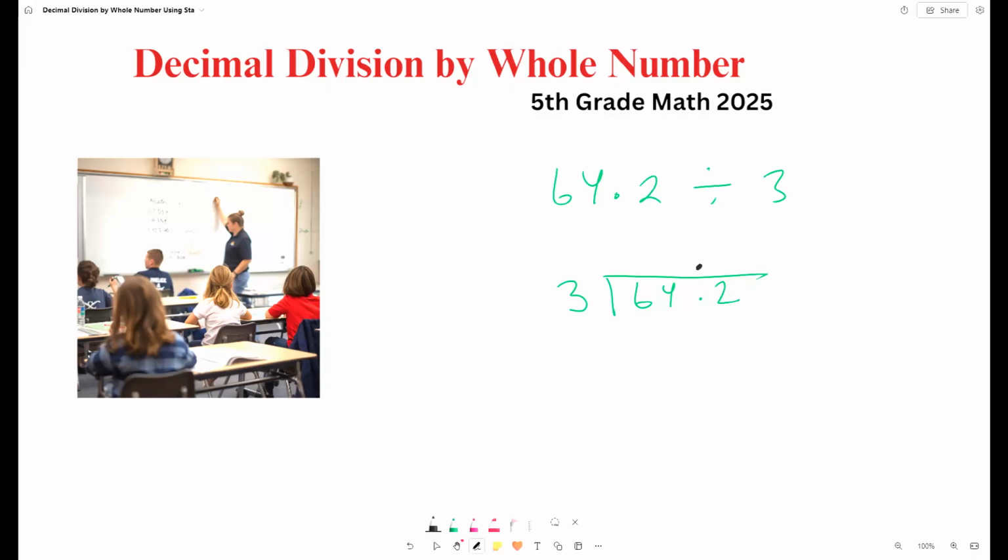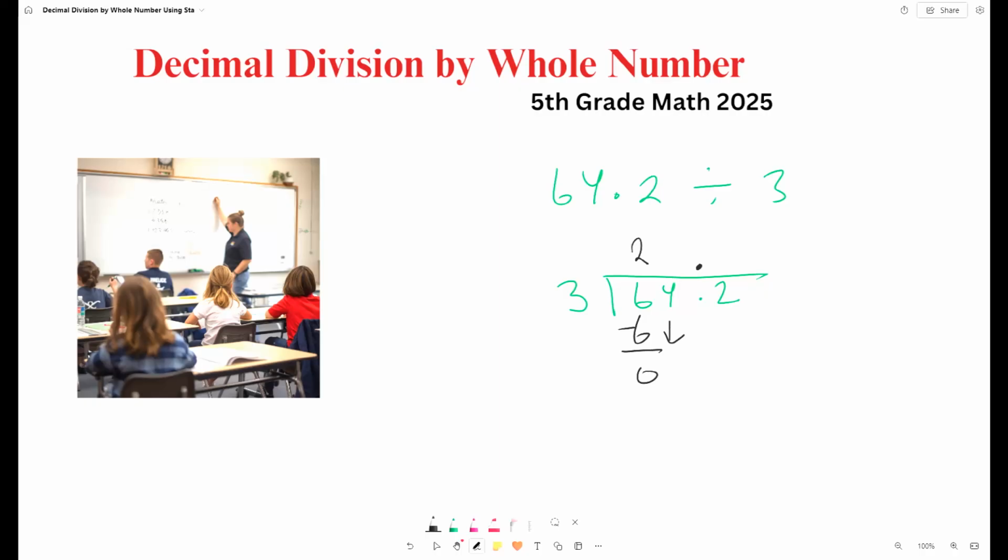Here we can start with the 6. Since we have one digit here, we can start with 6. How many times does 3 go into 6? 3 times 2 is 6, and then we can say remainder 0. We bring down the 4.